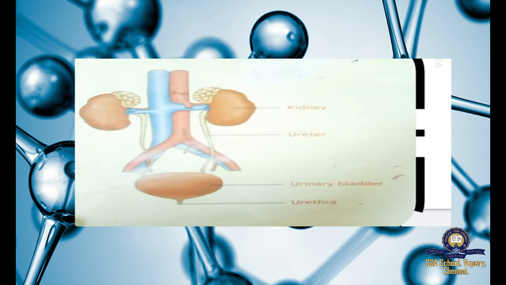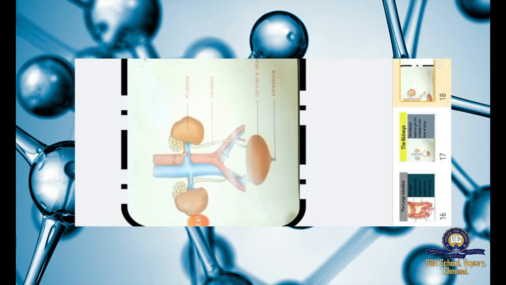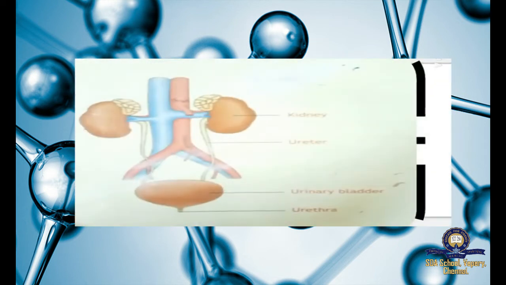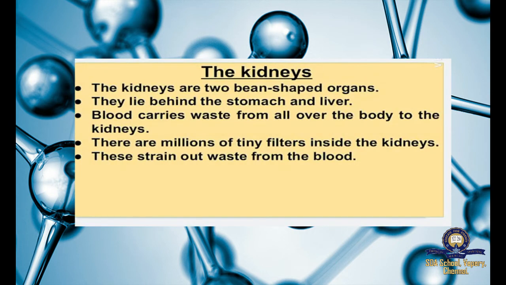Ureter. And that ureter was attached at the bottom to the what? Urinary bladder. Can you see the urinary bladder? It looks like a pouch, right? And below that a small mouth like structure you can see, a hole, that is urethra. Through urethra only you will pass your urine. So the kidney. Now we are going to see about the kidney.